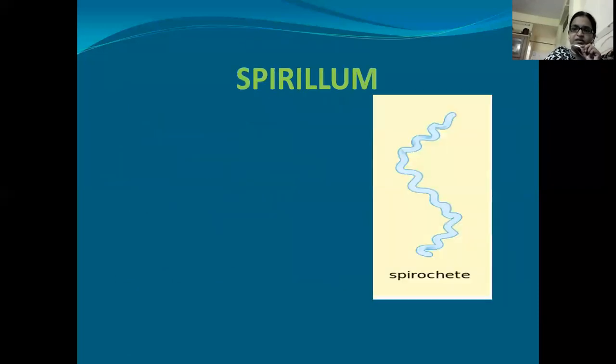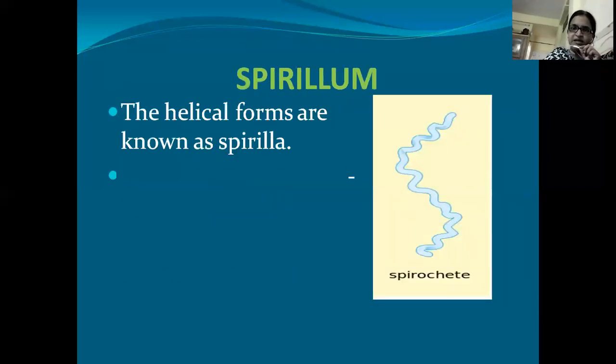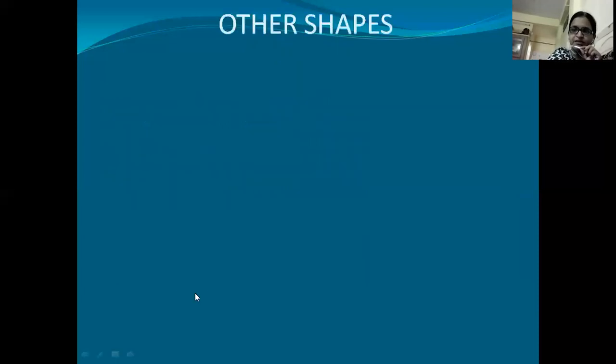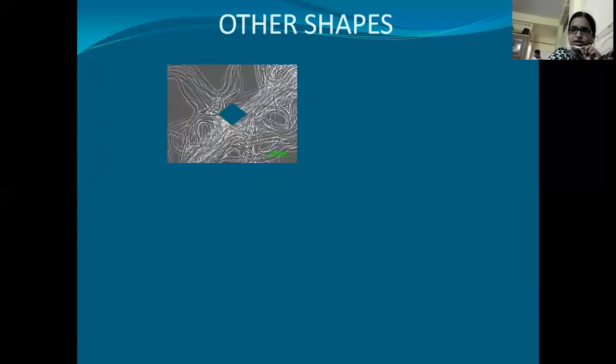And the last category is Spirillum. These Spirillum bacteria are spiral shaped. As the name suggests, it is a spiral shaped cell, and they appear like a corkscrew, and this type of cells are shown by Treponema pallidum. It is a causative agent of STD.